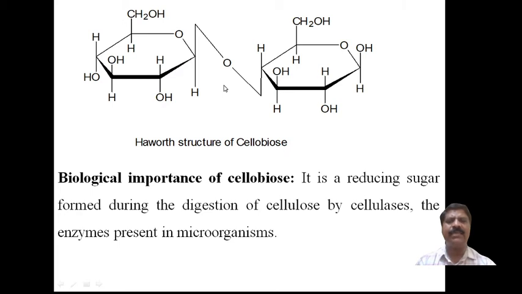Therefore, this linkage is called beta, a beta 1,4 linkage, and this is called the Haworth structure of cellulose.